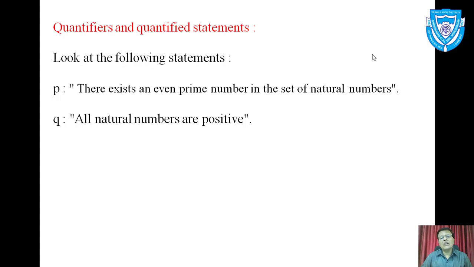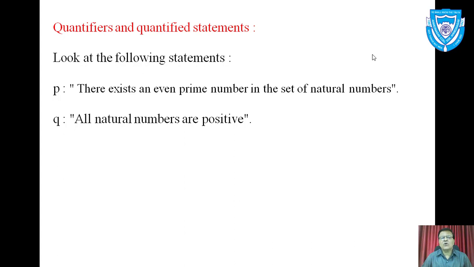That means among all the natural numbers, not all, I am not saying all, but some natural numbers are even prime. Some natural numbers satisfy the condition. Some elements in the set satisfy the condition. Such type of a statement is called a quantified statement.